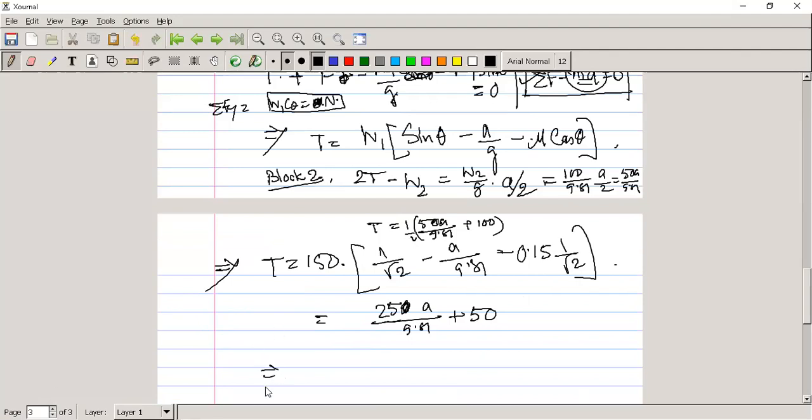If we equate both sides, we get 150 by root 2 minus 150A by 9.81 minus 0.15 into 150 by root 2 is equal to 25A by 9.81 plus 50. Anyone have any confusion here?